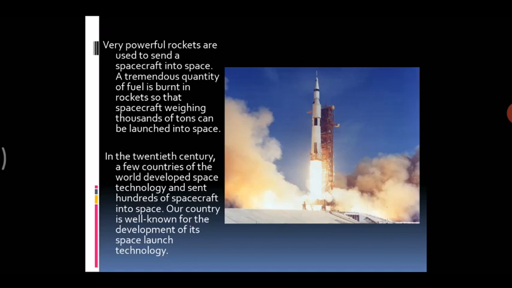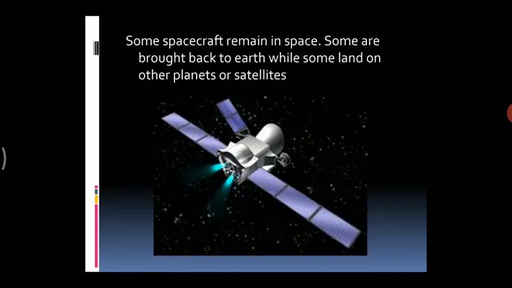In the 12th century, a few countries of the world developed space technology and sent hundreds of spacecraft into space. From that, our country is well known. In space technology, India is well known. Our country is well known for the development of its space launch technology. Some spacecraft remain in space. Some are brought back to Earth, while some land on other planets or satellites. If there is someone in the spacecraft, then that spacecraft comes back. Otherwise, some spacecraft remain over there only, on other planets or satellites.